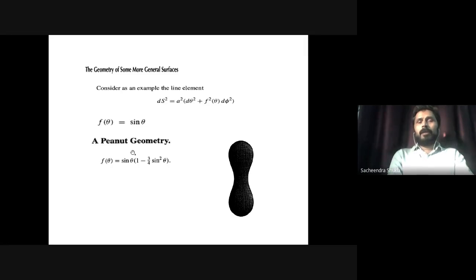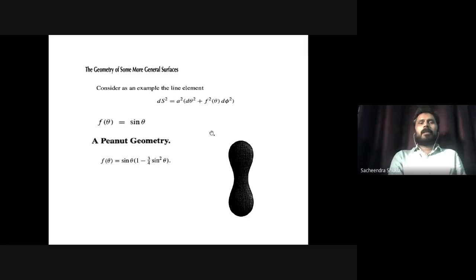Very good. Now if I change this function f theta to sine theta into 1 minus 3 by 4 sine squared theta, and again I substitute here in ds squared, and then you all have software, you can substitute this line element, you can integrate it, and it will be a peanut geometry. So look, the moment I change the coefficients of this ds squared, for example, a squared appearing as a coefficient of d theta squared, a squared f squared theta appearing as the coefficient of d phi squared, the moment I change f theta, the whole geometry changes.